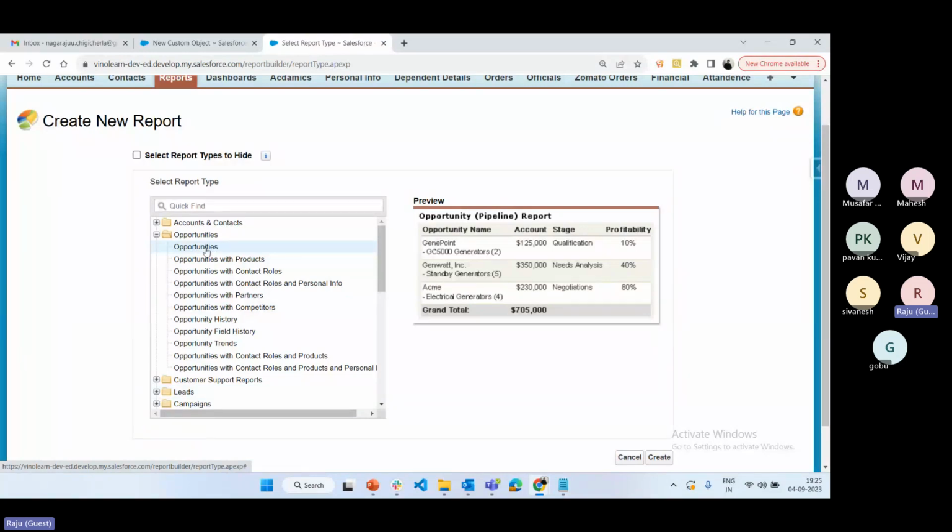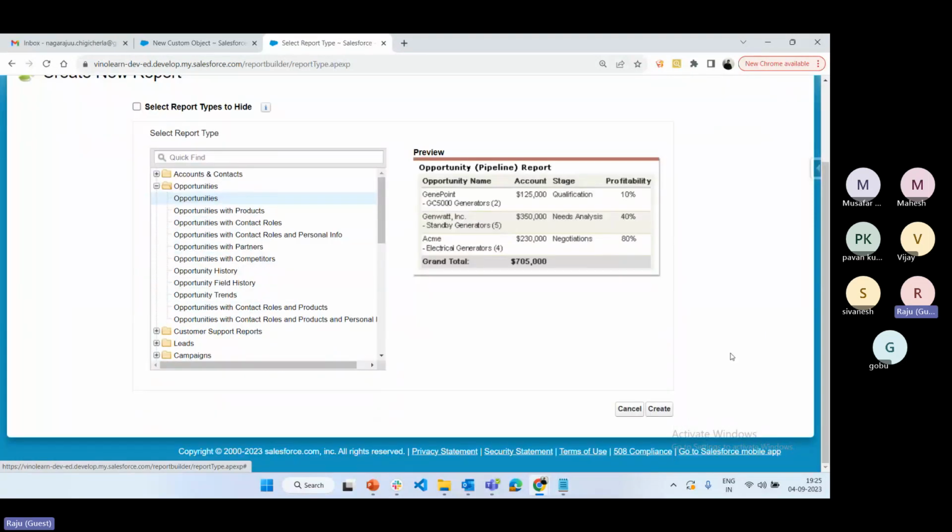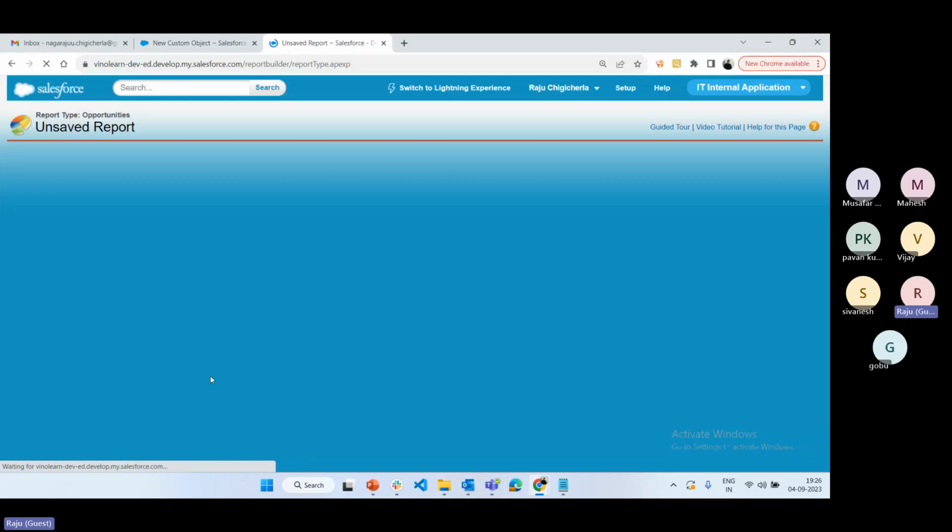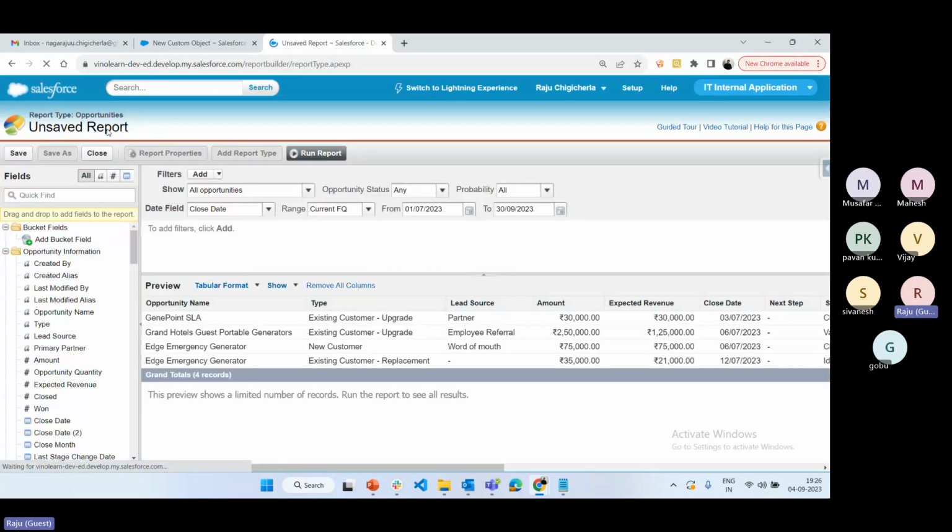If you want opportunity with the product object, product is different, opportunity is different, right? If you want both opportunity and product details, select opportunity with product. From the name itself, we can understand which objects it contains and which object information is available. Based on the report type, we can choose that. Select the report type opportunity and click on create. Once you click on the create button, it will open the report builder to create a report.